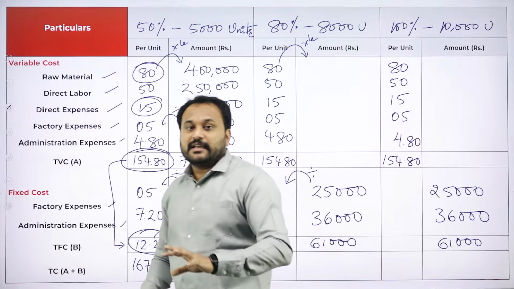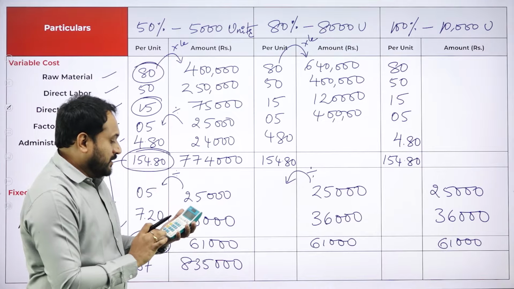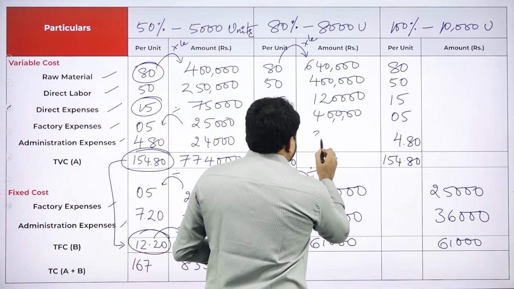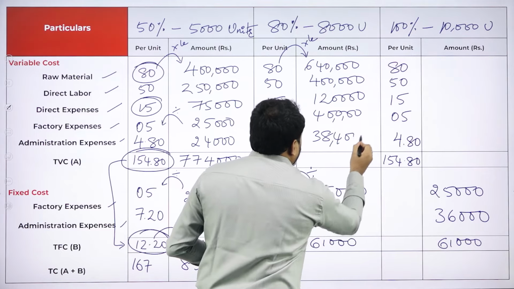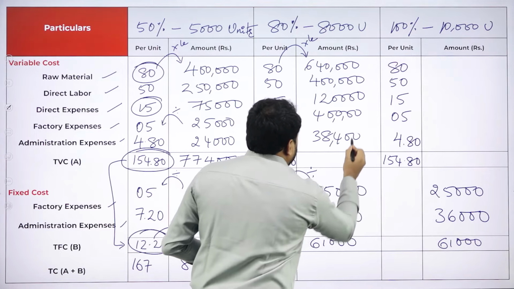Now 5 8s is again you have 40,000 is what you will get, and then 4.80 into 8,000, that is 38,400. Done. So we need to calculate each and everything.